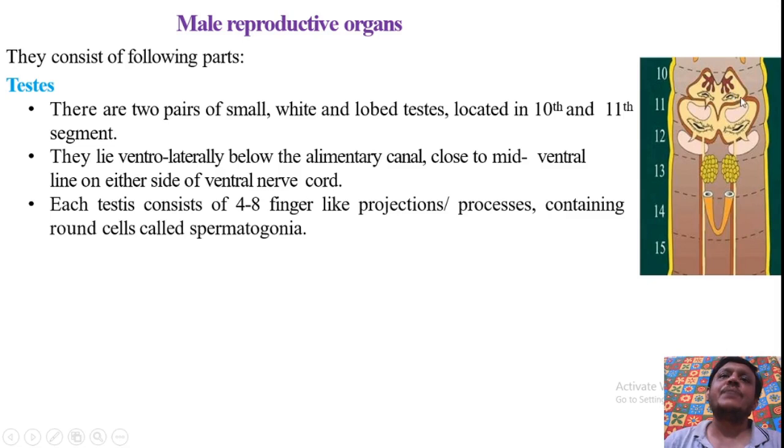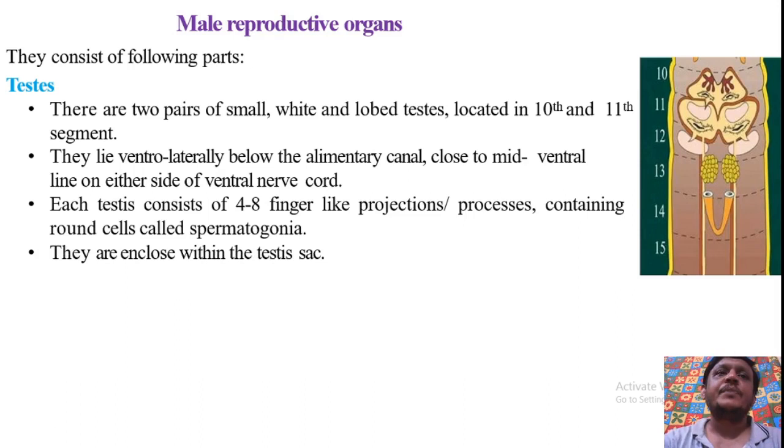These finger-like projections contain the rounded cells called spermatogonia cells, where the sperms are produced. They are enclosed in the testis sac. Each testis is enclosed in a testis sac. The function of testes is to produce sperms.